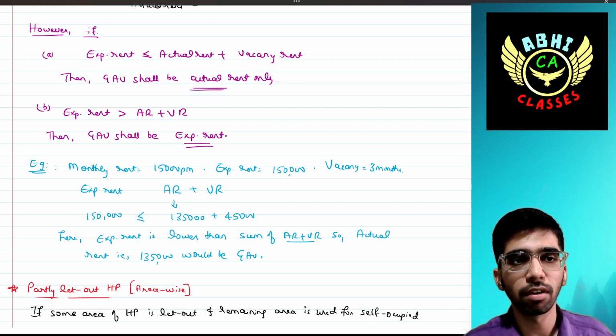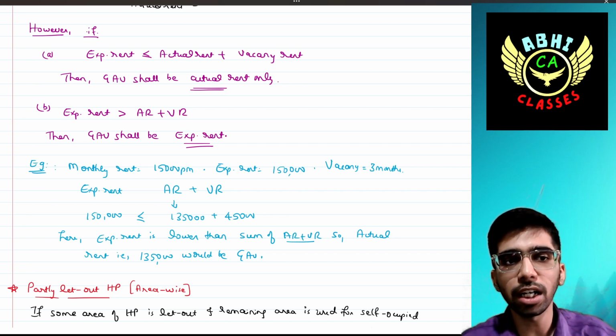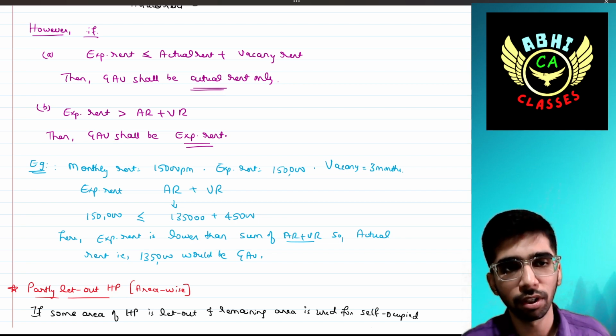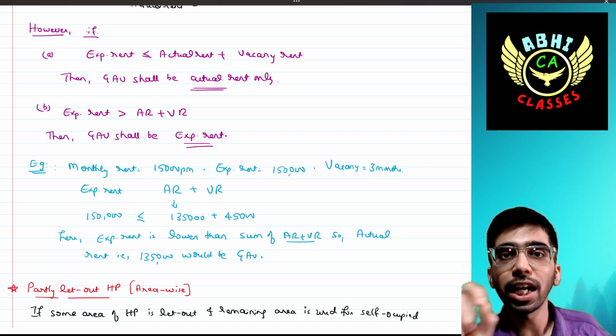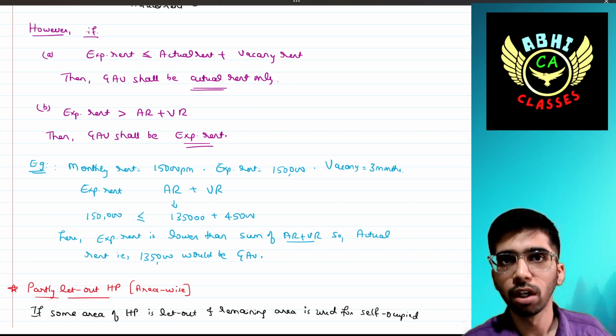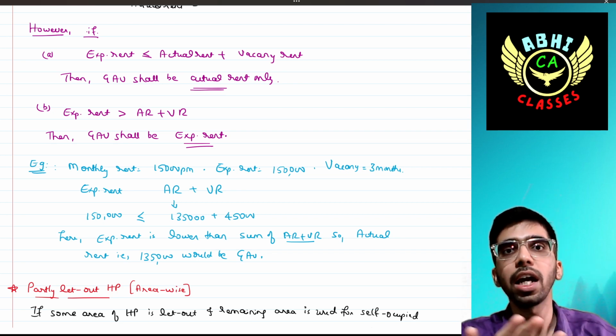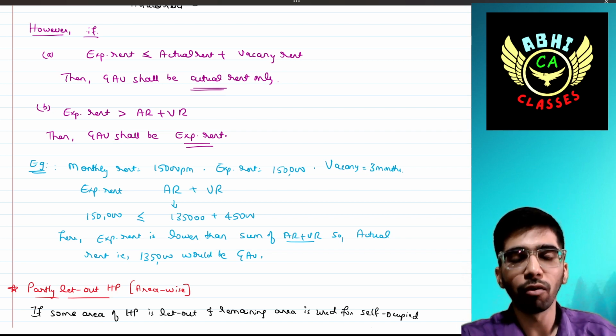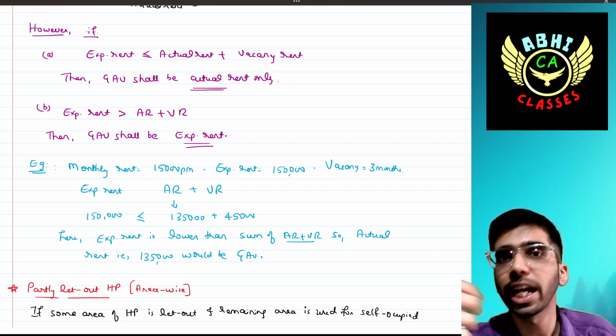What is the reverse case? Let's assume the expected rent is 2 lakh. Then actual rent plus vacancy rent comes to 1,80,000, because 1,35,000 plus 45,000 is 1,80,000.